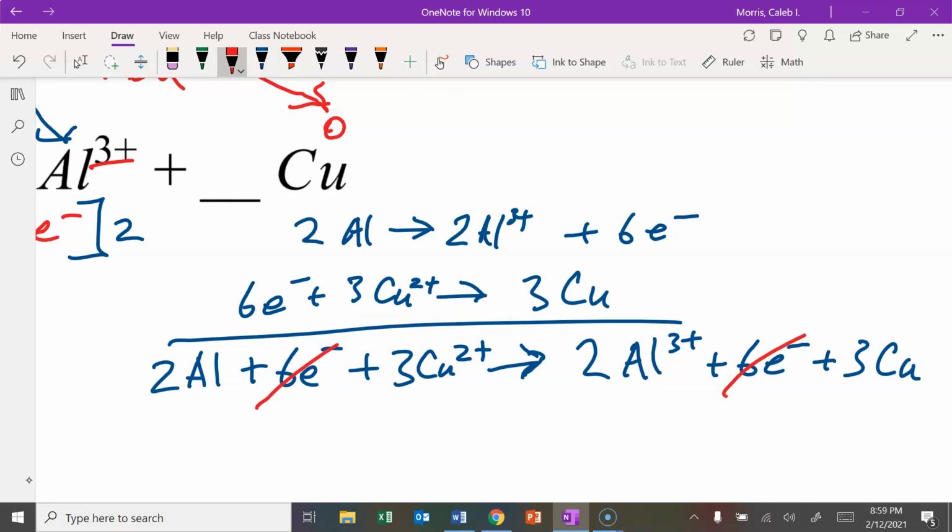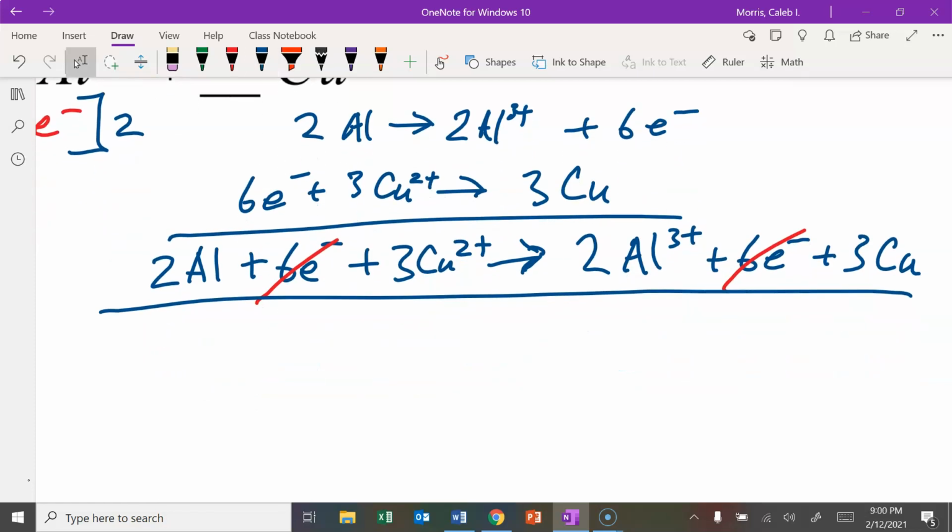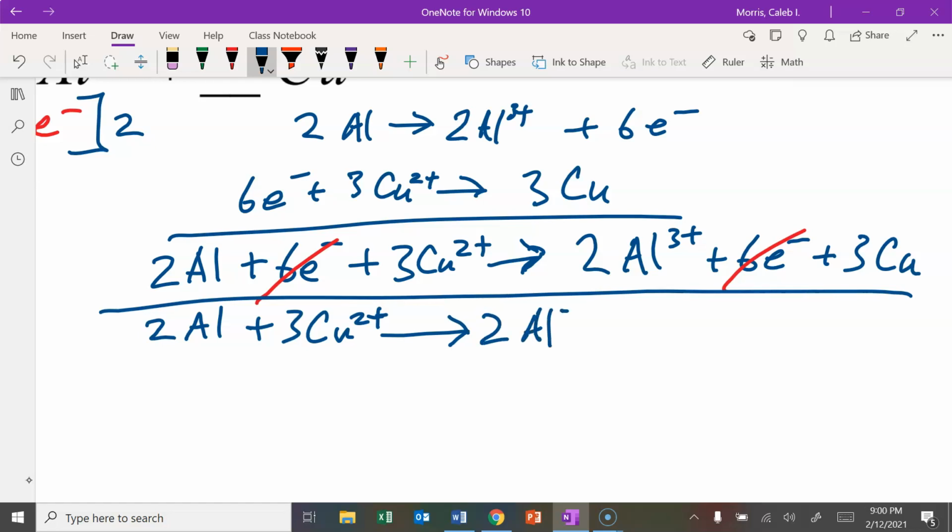The aluminum and the copper, they're both changing. I cannot eliminate either of those. So we're just going to rewrite it without our electrons. So 2Al plus 3 Cu2+ yields 2Al3+ plus 3 Cu. And that's our final answer.